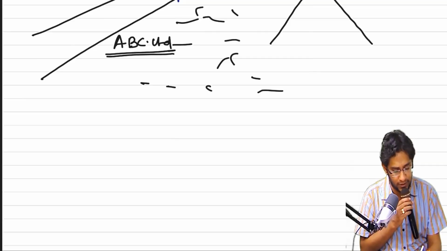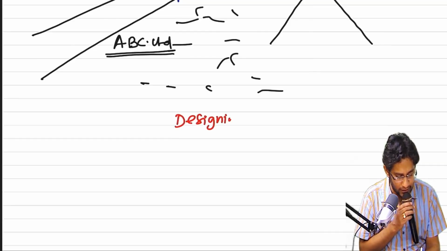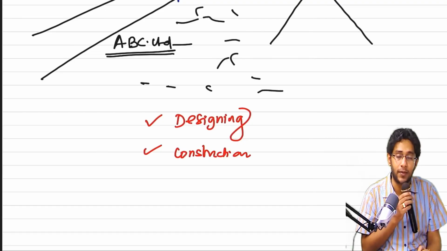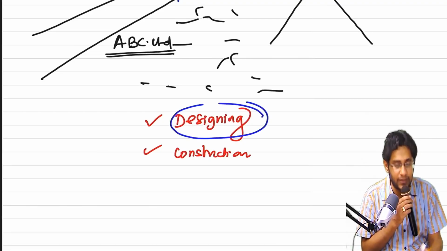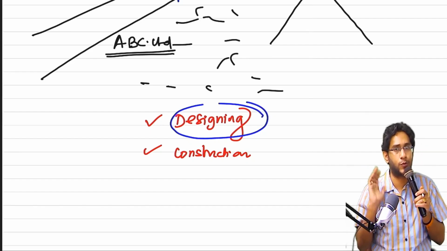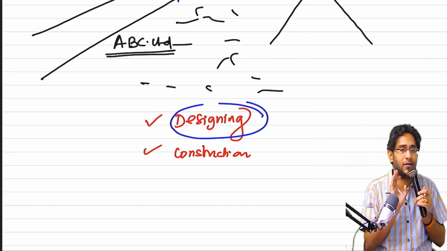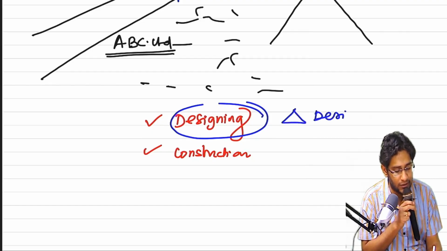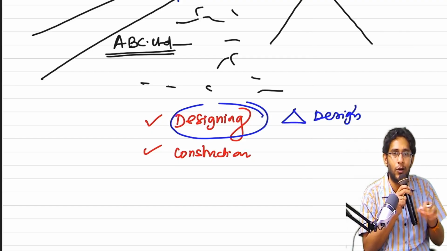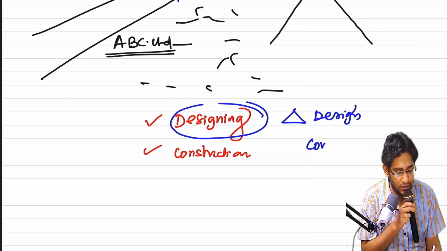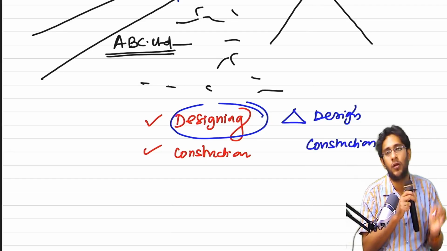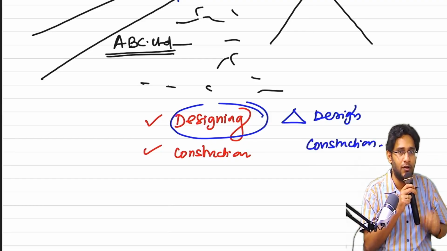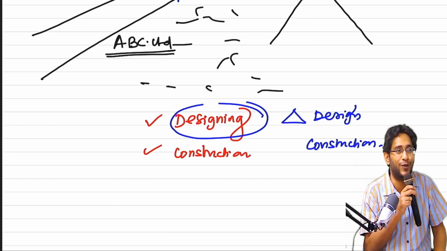So how many promises are there? Prima facie 2. One is designing, the other is construction. First I design, then I go and see if this is working, and construction happens. In case construction is not stable, immediately I have to come back, alter the design, throw all the work done till now outside, and again start construction. Do you agree that construction is dependent on design? In my case, design is also dependent on construction.